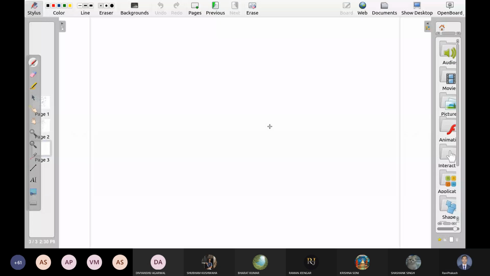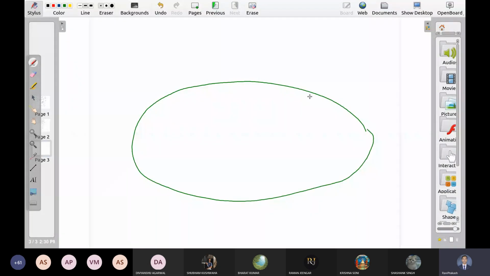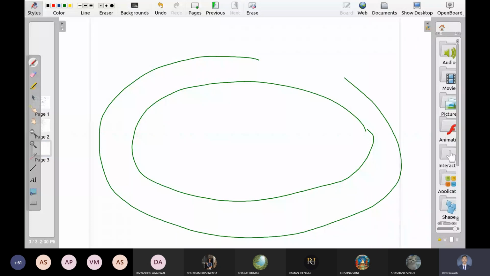Something like this. This is the toroid. So the cross section is rectangular here.